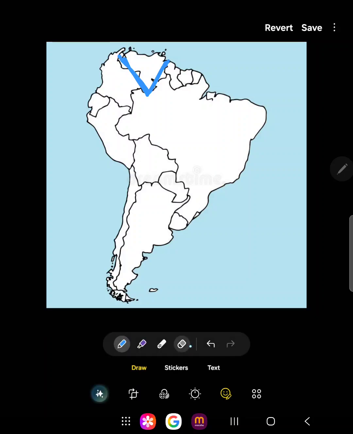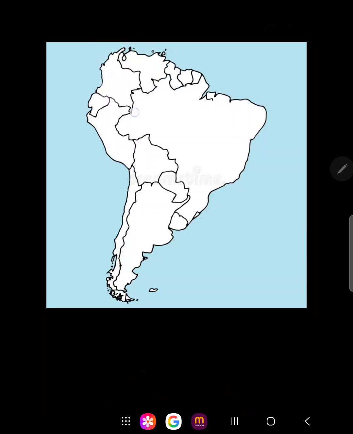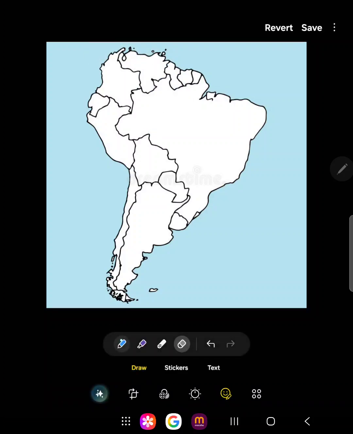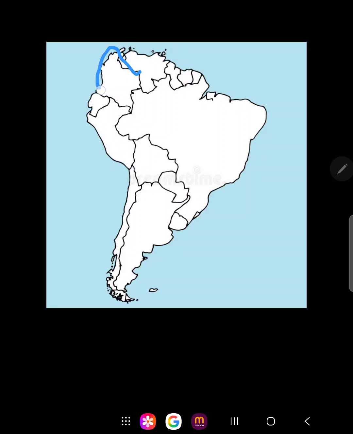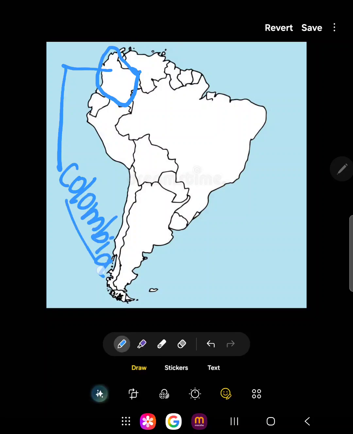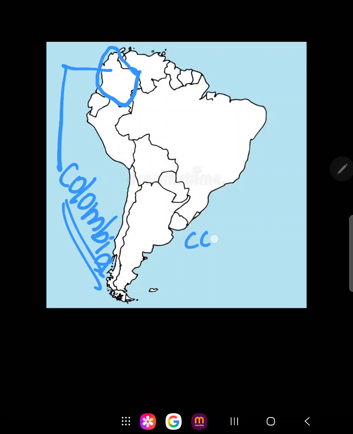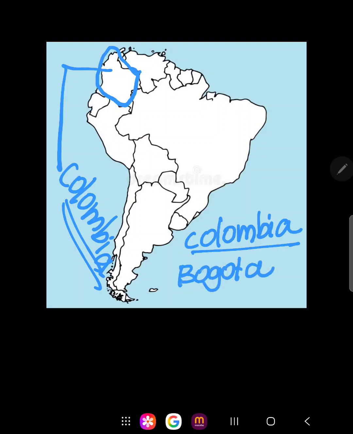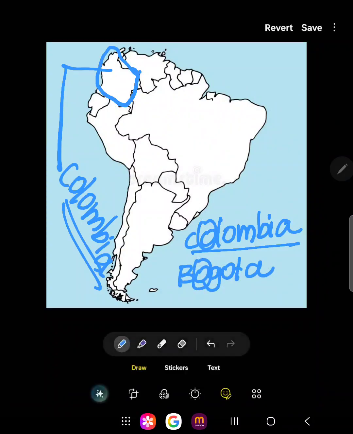Now, let's go to the next part, which is Colombia. This part of South America is called Colombia. So, how would you remember the capital of Colombia? Colombia starts with CO and its capital starts with BO, Bogota. So, BO and CO. Cobo, Colombia, Bogota.